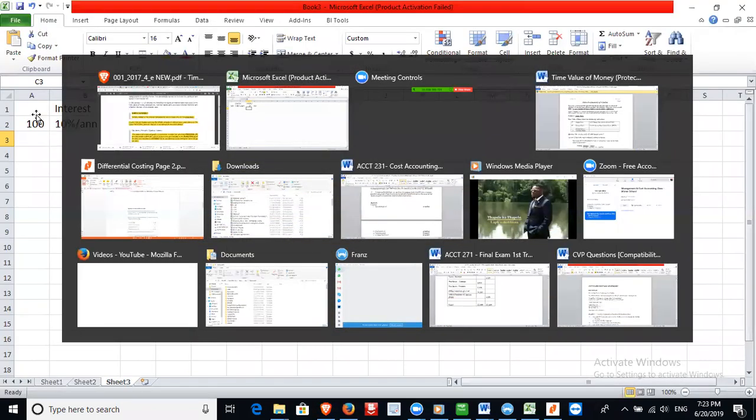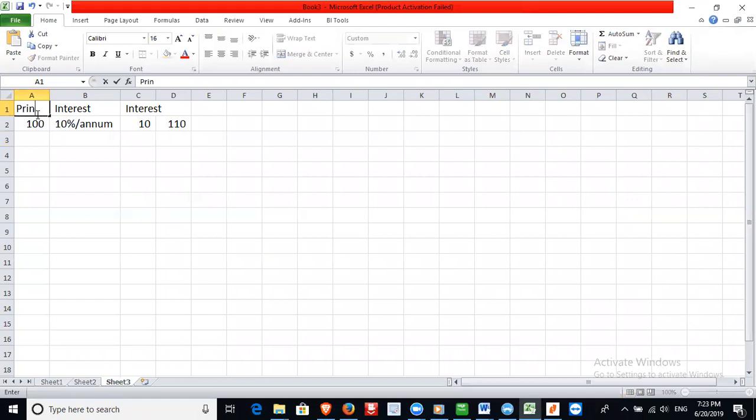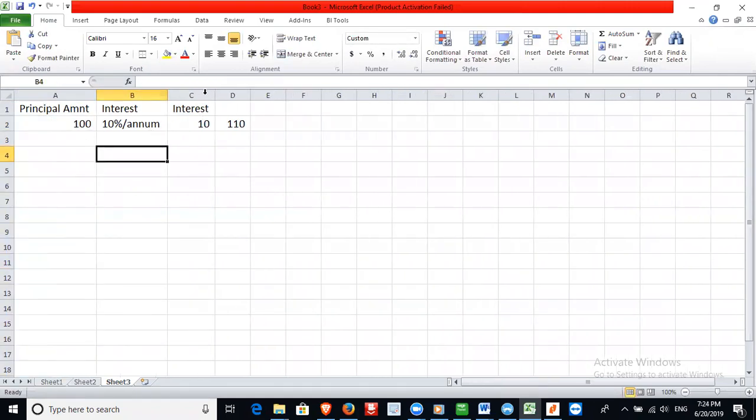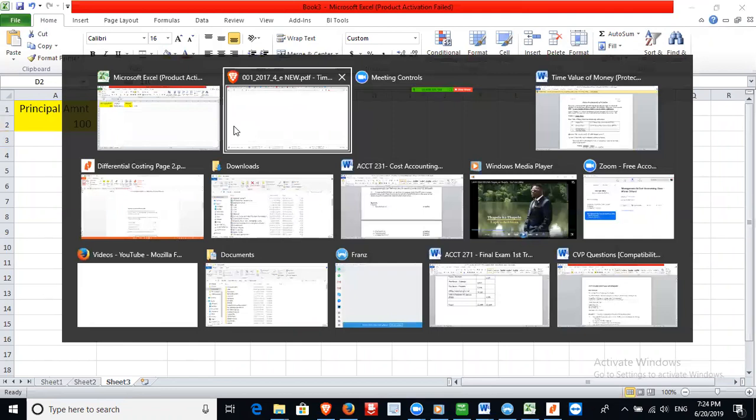So in this case, this $100 is our principal amount, and this $10 is going to be our interest. The amount that you are going to pay back is going to be 110.